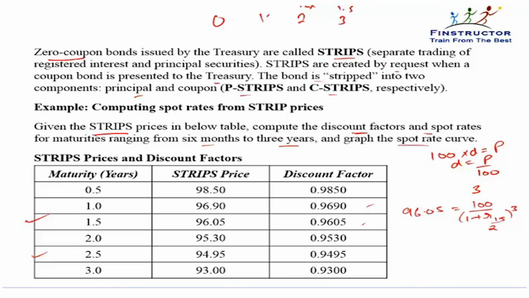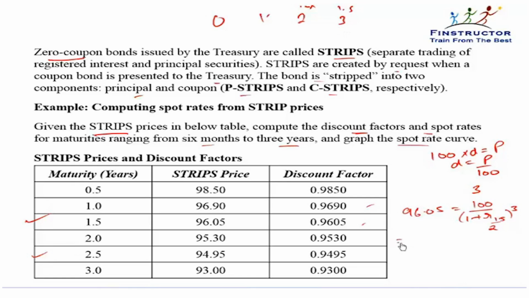If R is the annualized rate, then the periodic applicable interest rate would be R by 2. So 96.05 would be equal to 100 upon (1 plus R by 2) to the power 3, since the cash flow is coming 3 periods later or 3 6-month periods later.